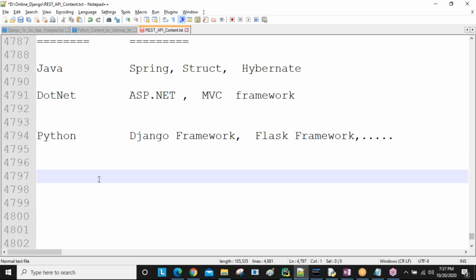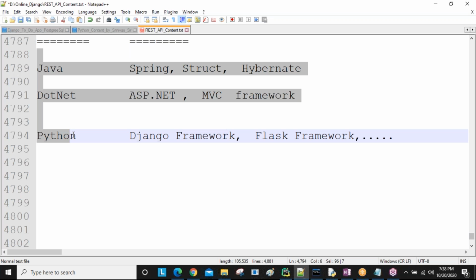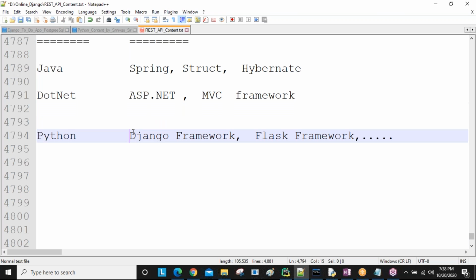So here Django is a framework, sir. What is Django? First of all, as a developer, you need to learn at least one language, and at least one framework related to that language. If you are learning all the frameworks, Django framework, Flask framework, all of them, then your skills increase, and you get more advantages.